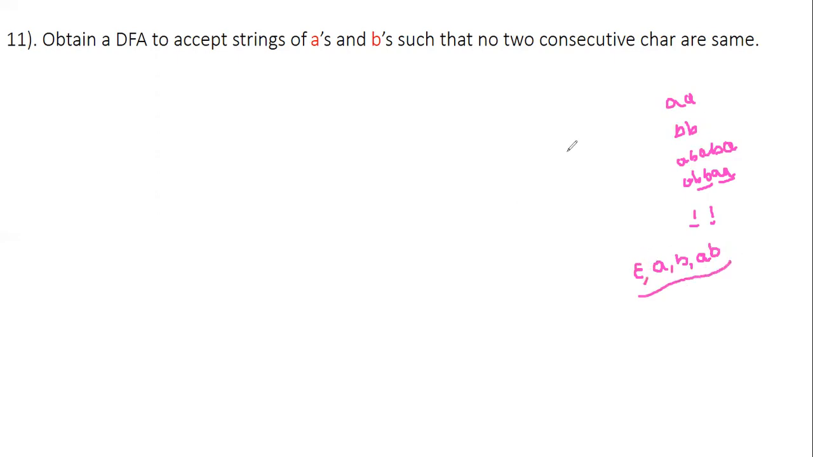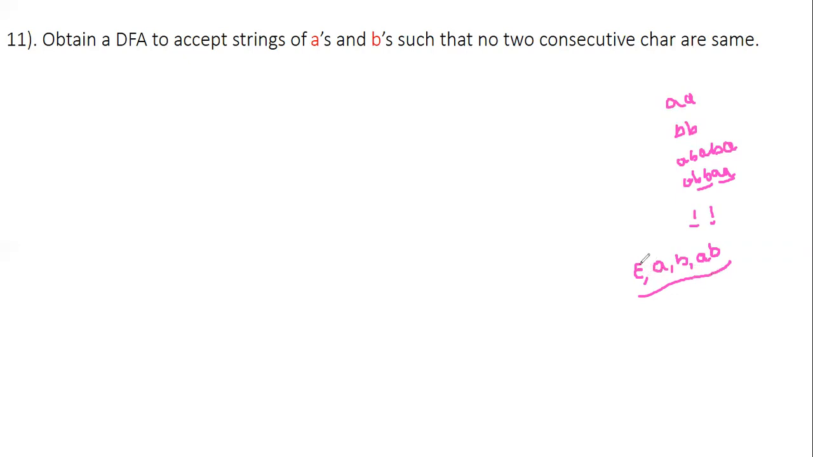Because they had mentioned there should be no two consecutive characters. That's it. So before that, whatever we are finding over here, we are beginning with epsilon, right? Always we are beginning with epsilon. Epsilon, later single A, single B, or else AB. Clear?